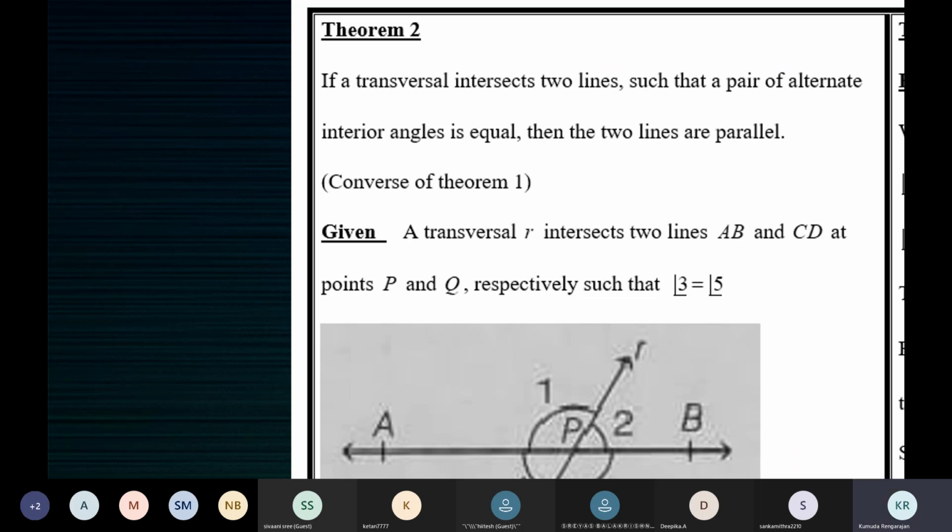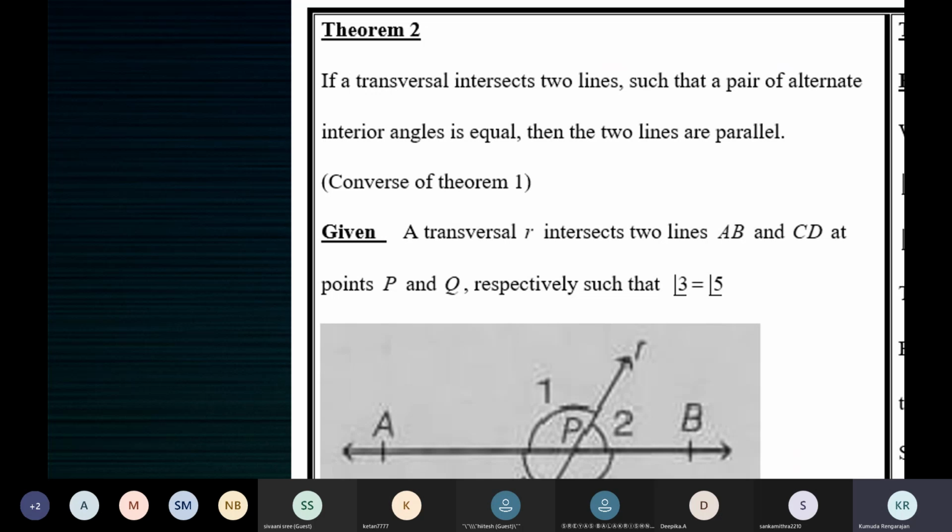We divide the information into two headings, right? Given and to prove. So what was given earlier is to prove here, and what was to prove earlier is given here. If a transversal intersects two lines such that a pair of alternate interior angles is equal, then the two lines are parallel.